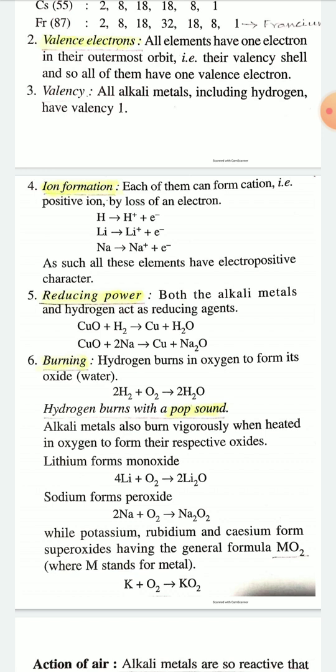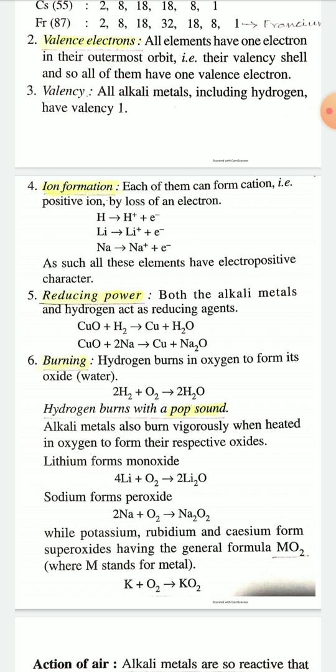If you burn hydrogen in oxygen, it will form water, that is H2O, and hydrogen burns with a pop sound. Similarly, alkali metals also burn vigorously when heated in oxygen to form their respective oxides.